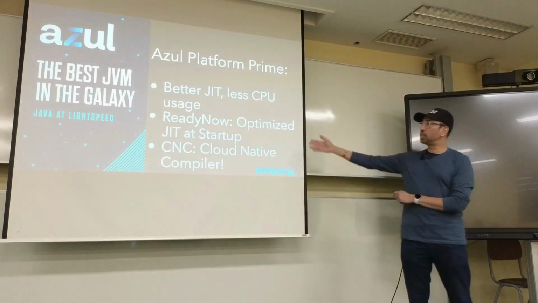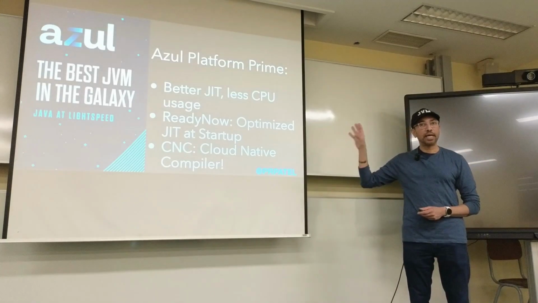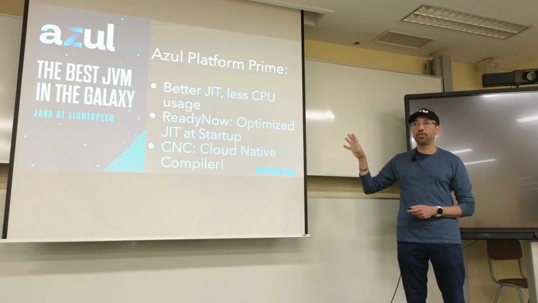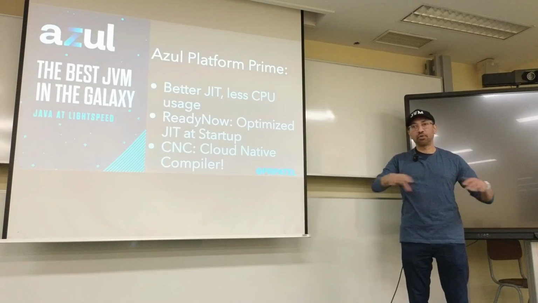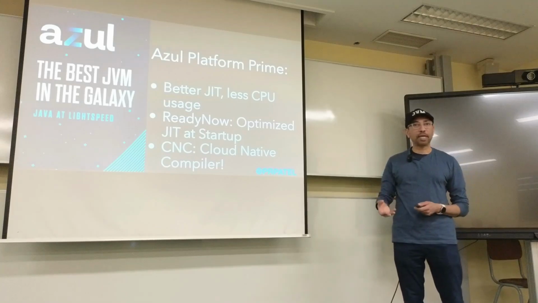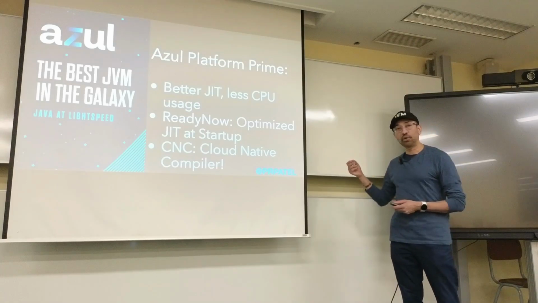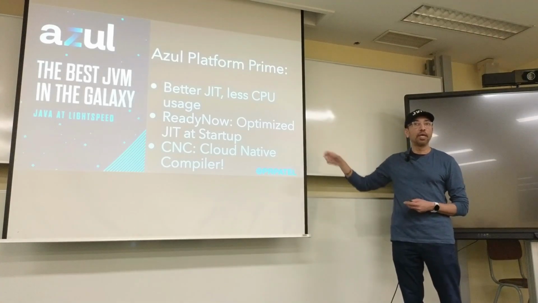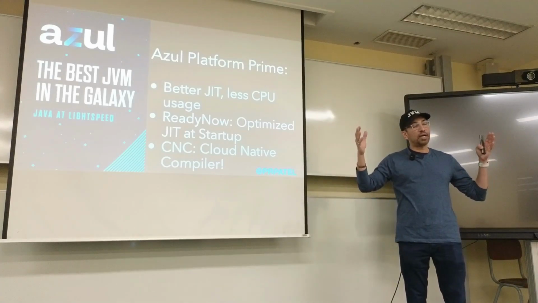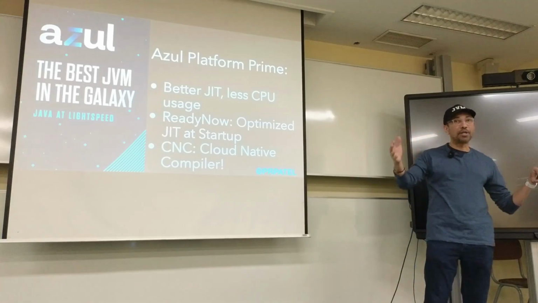What these two things do is you have a server that optimizes your application with the JIT, but it's not living in the actual servers which are doing your application's work. It serves up optimized JIT and does its processing over here. So let's say you have an application that's running on 10 nodes.